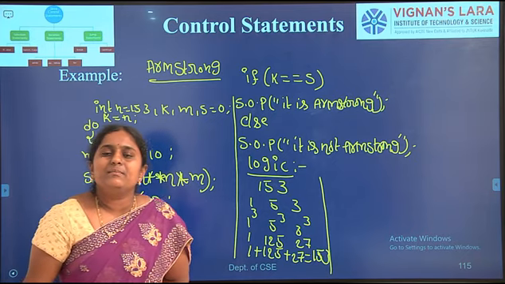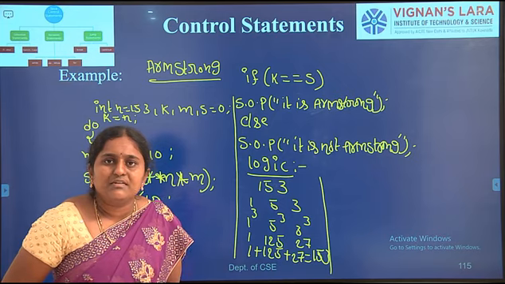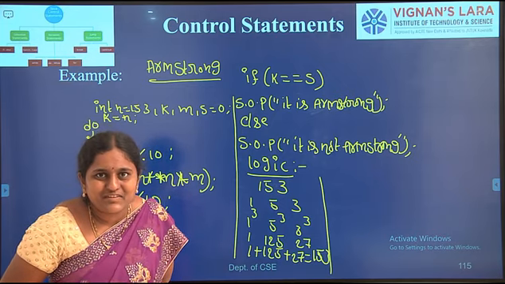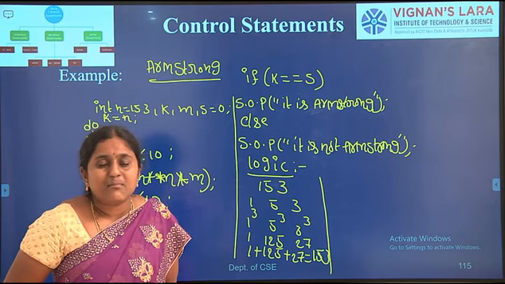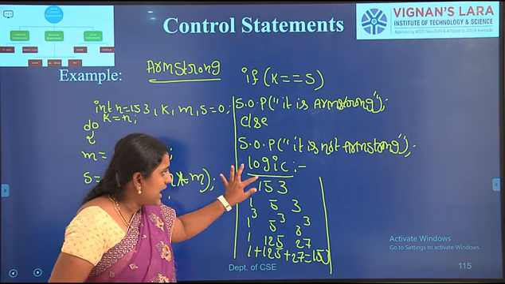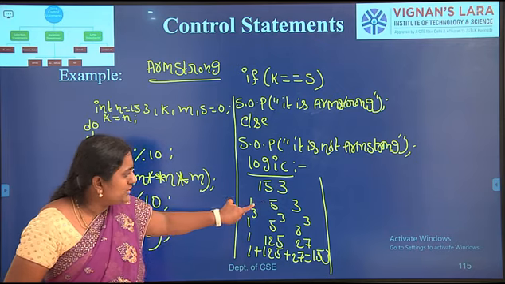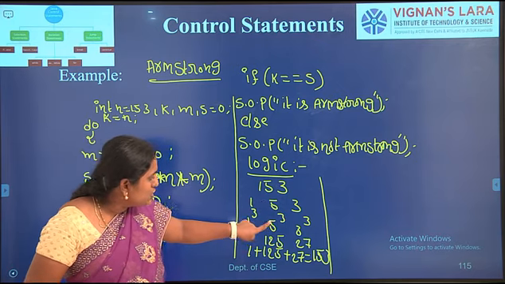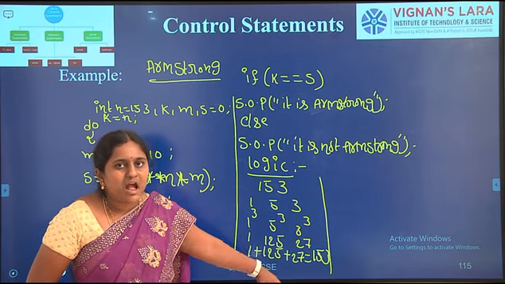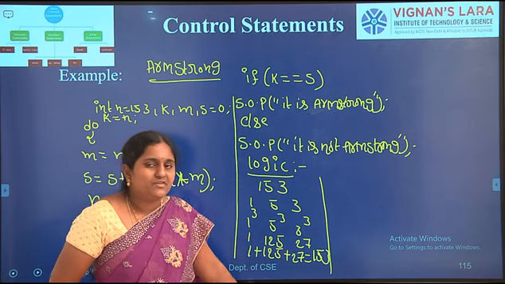Armstrong number means the sum of the cubes of the digits of a given number. Suppose we are given the number 153. We have to add the cube of each and every digit. The sum of the cubes of the digits of the given number being equal to the number makes it an Armstrong number. So what are the digits of this number? 153. Now cubing each and every digit, 1 cube, 5 cube, 3 cube. After cubing, we have to add these: 1 plus 125 plus 27 equals 153.